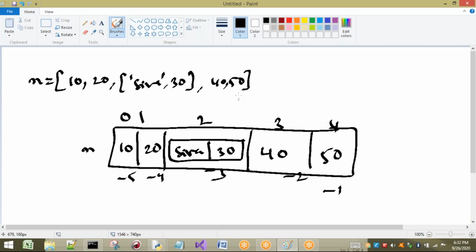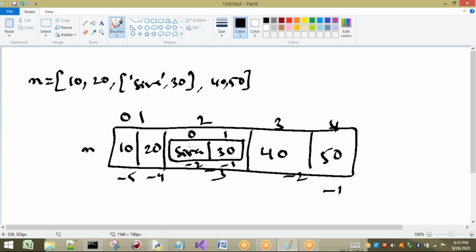Now, if I want to access 10, what do I have to write? n of 0. We are going to get the value 10. If I want to access Shiva, this is one more list. So again, it will have indexes, -1, -2. Now, if I want to access this list, for example, if I write n of 2, the entire list will be printed. But I want to print only Shiva. Then I have to write n of 2 of 0. So I will show you that example now.